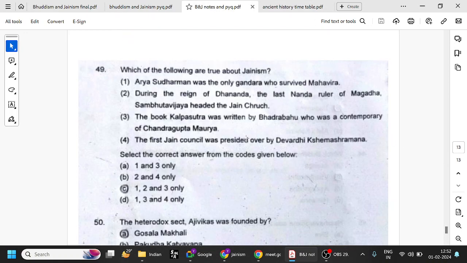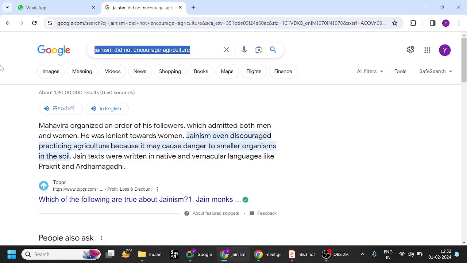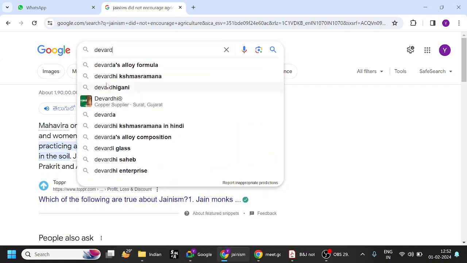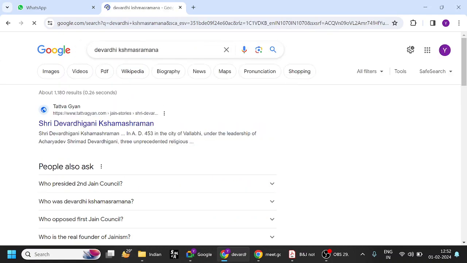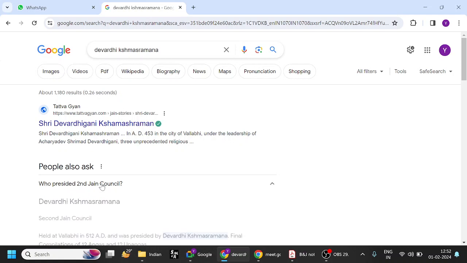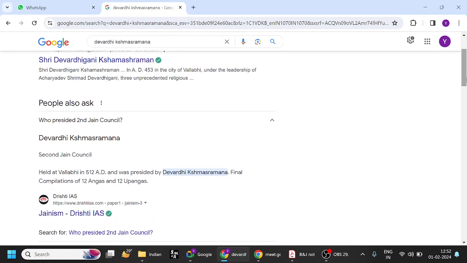So the first Jain council was presided over by Sthulabhadra, not Devardhi Kshamashramana. Devardhi Kshamashramana was for the second Jain council, in 453 at the city of Vallabhi. The second Jain council was presided by Devardhi Kshamashramana, and the first one by Sthulabhadra. The second was at Vallabhi, the first at Patliputra.